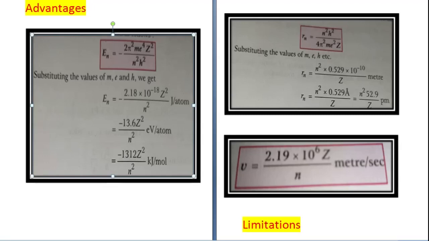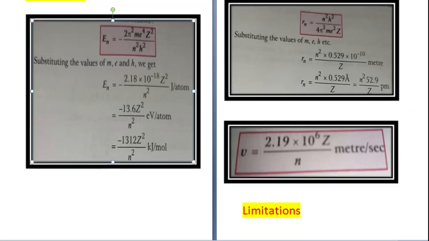So this is the formula for calculating the velocity of the electron. You have to learn these formulas by heart. Derivation of the formula is not in the syllabus. Only application of the formula will be there. That means you will be asked numerical questions based on these formulas. So if you know the formula by heart, you can just substitute the values and come to your answers.